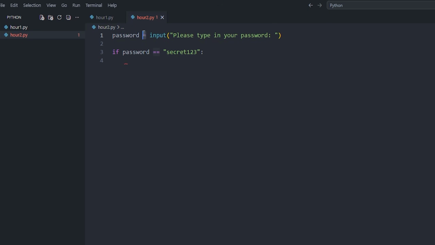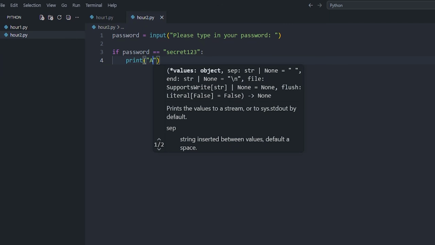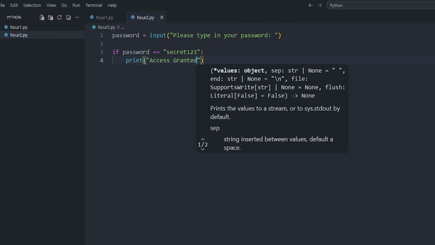We're using one equals to assign a value to a variable. That's why we have double equals. So if this variable is equal to secret123, then we're going to print access granted.